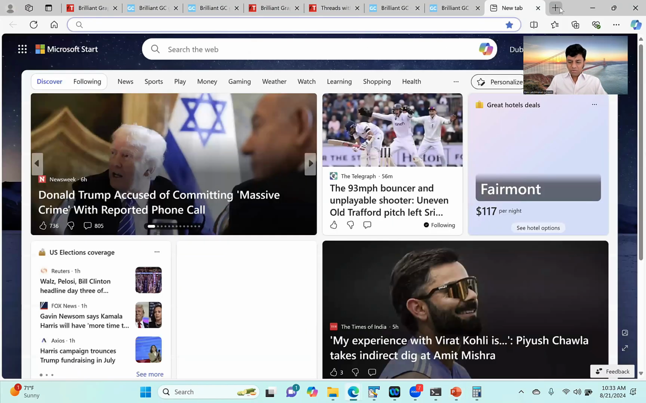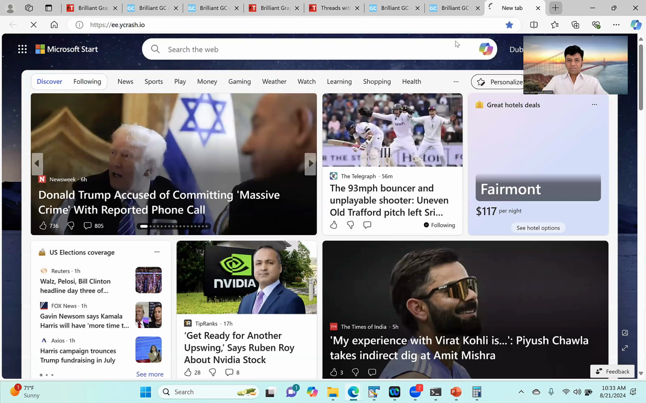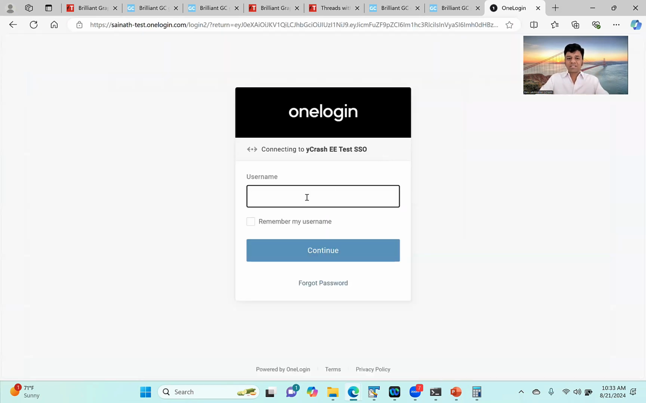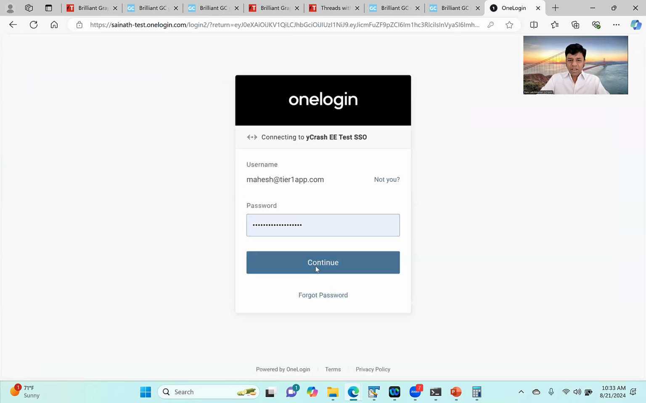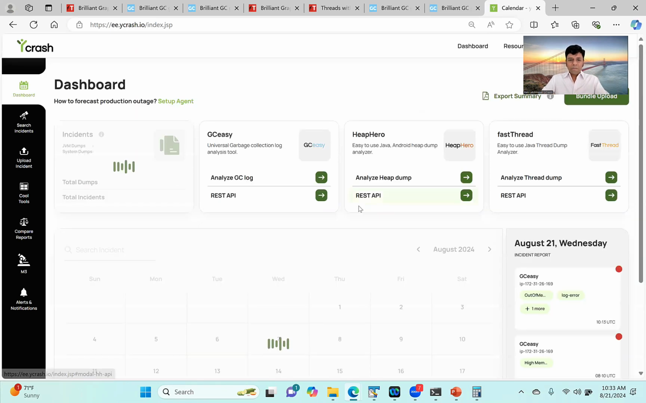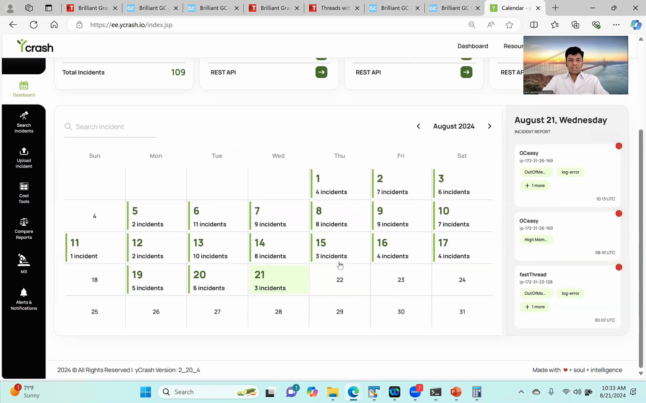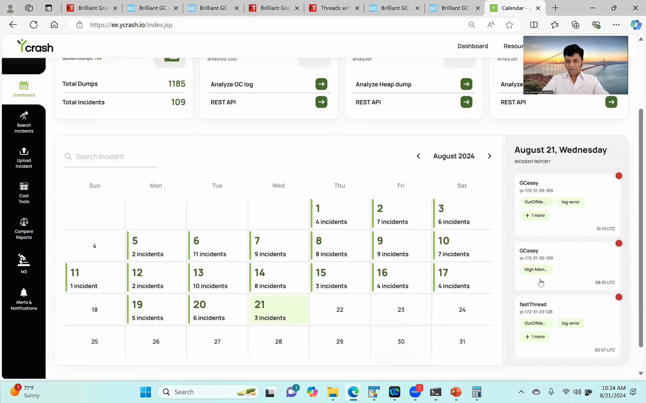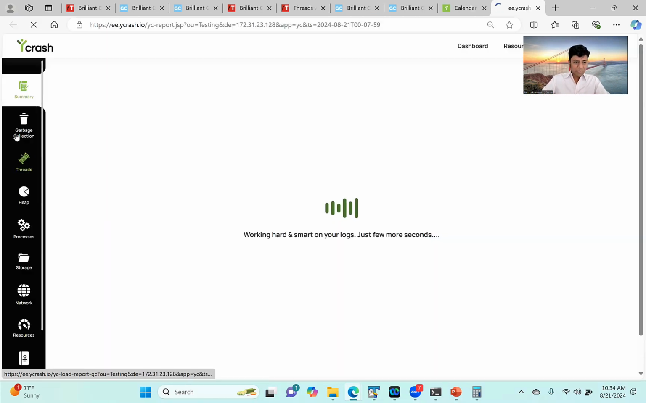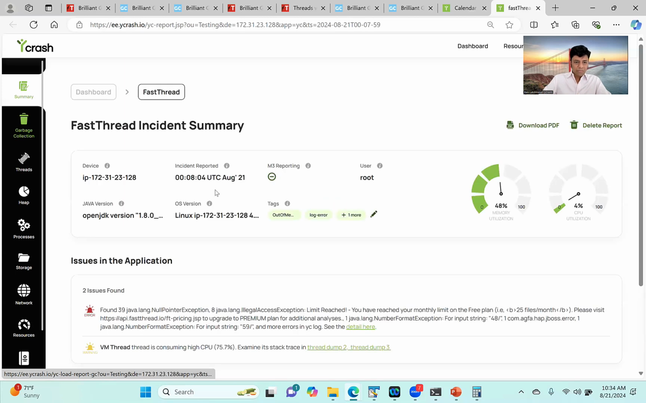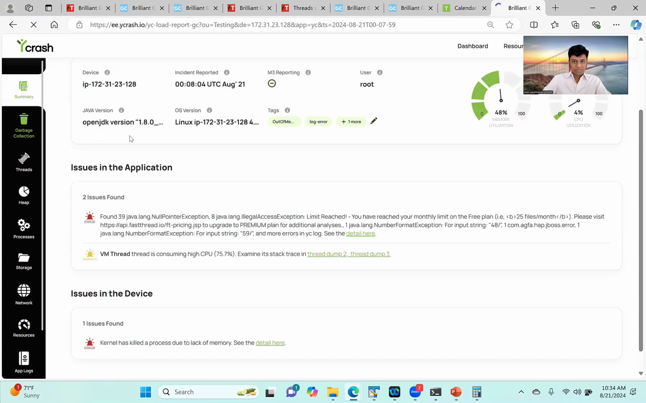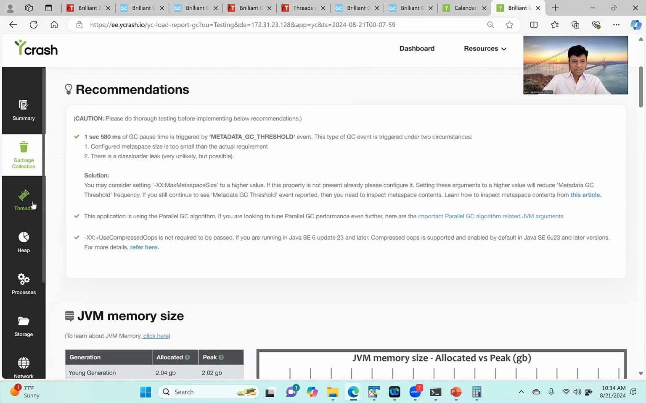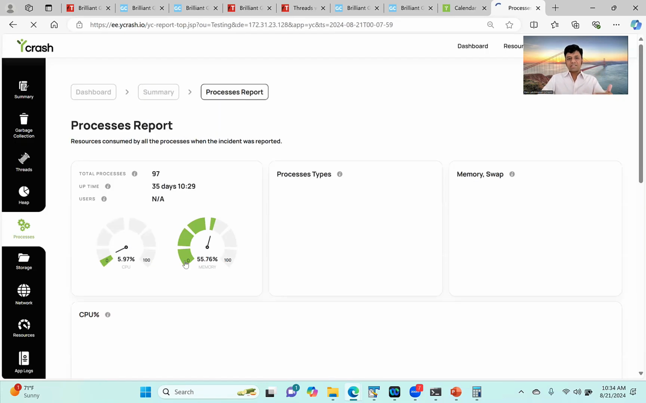So this is how it will look. A yCrash dashboard. It can analyze all this 360-degree data, and then you can look at it. So here is my incident report. This is my dashboard. Whenever any problem happens, an incident gets reported here. Here I can see my garbage collection behavior, my thread dumps, my heaps. All the information is reported here.